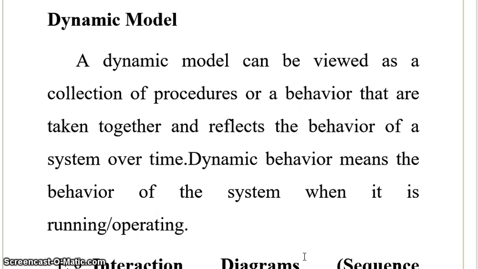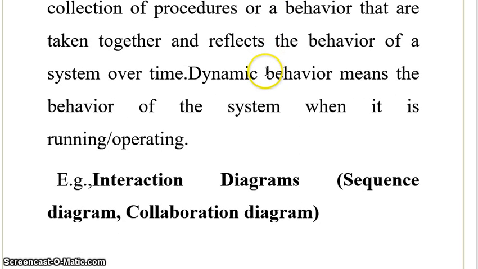For example, if you are going to build an ATM machine, how it will work in each state and at each time can be described in this dynamic model. Examples of dynamic models are the sequence diagram and collaboration diagrams.